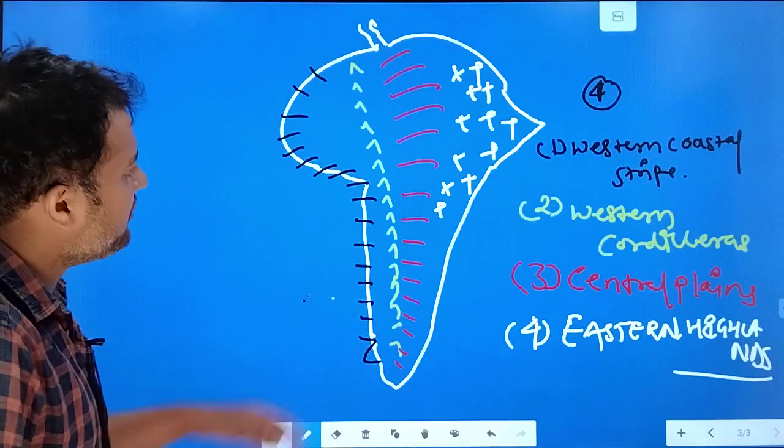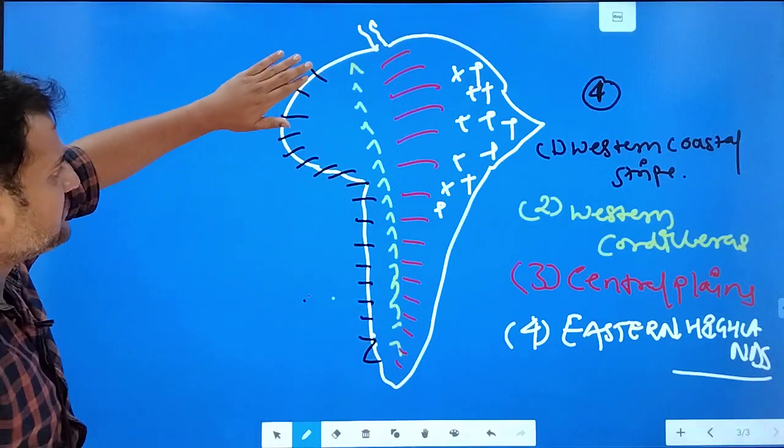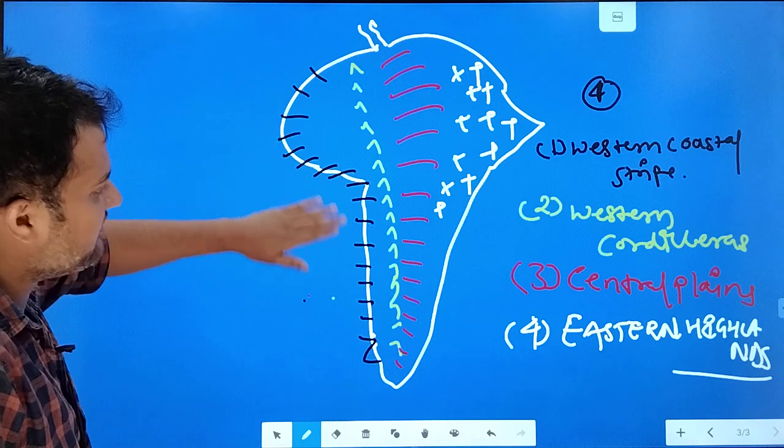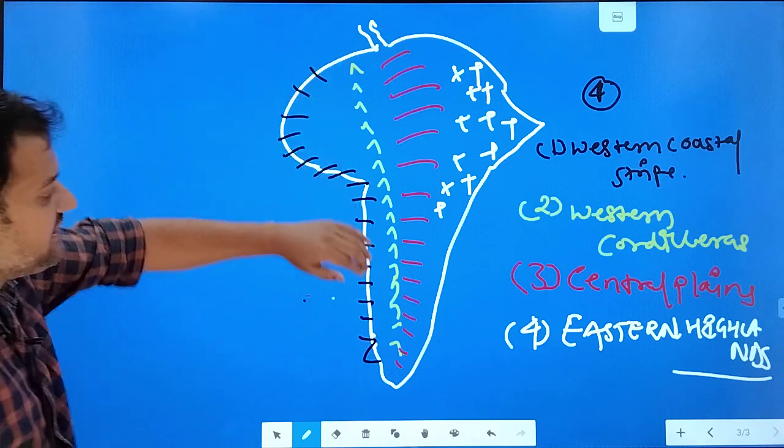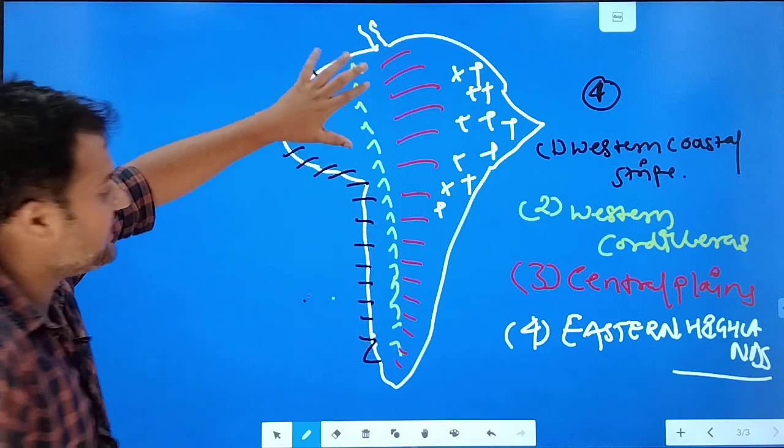Right? So basically from this you can understand that this is the coastal strip, the coastal part of South America. Here lies the Andes mountain range. As I have told you, the Andes mountain range lies in 7 parts.